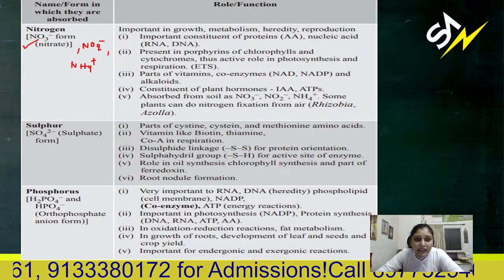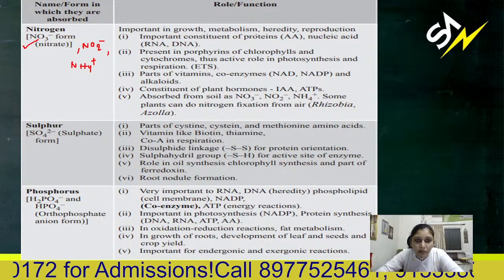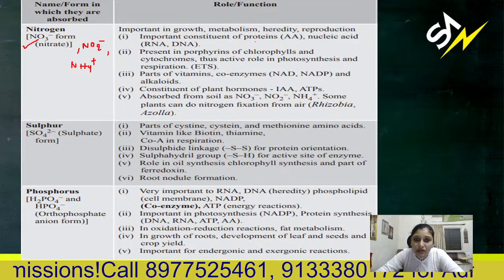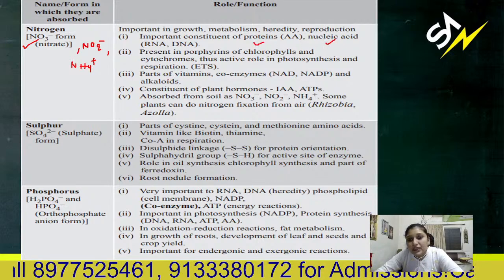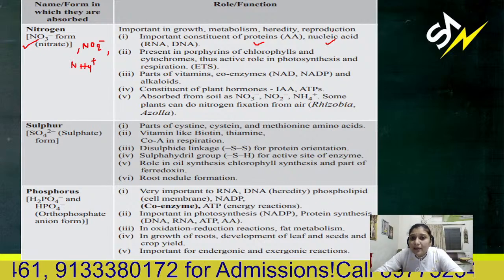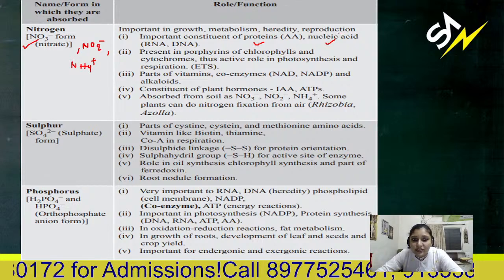The role of nitrogen is important in growth and metabolism, heredity and reproduction. Nitrogen is one of the most important constituents of protein and nucleic acid. Amino acids contain an amino group, which contains nitrogen.